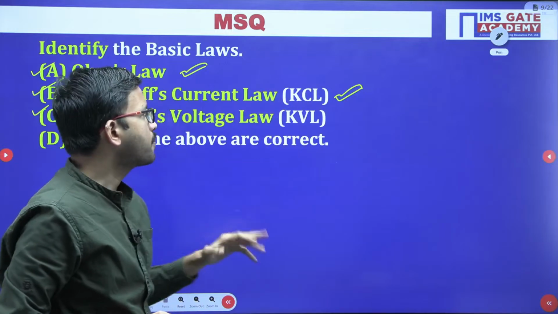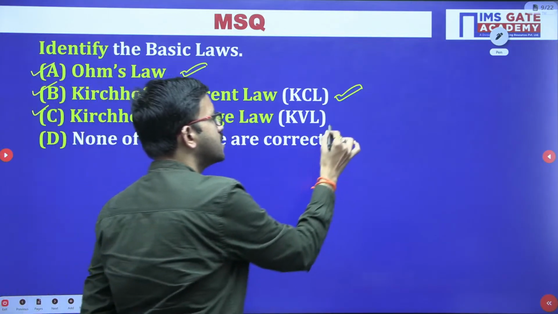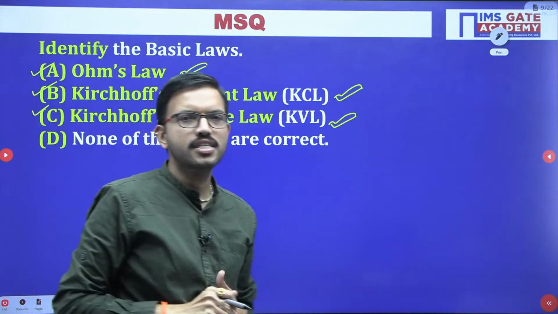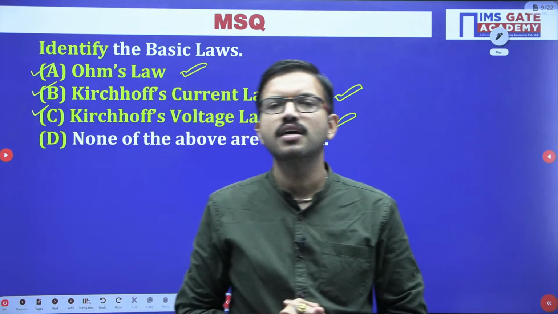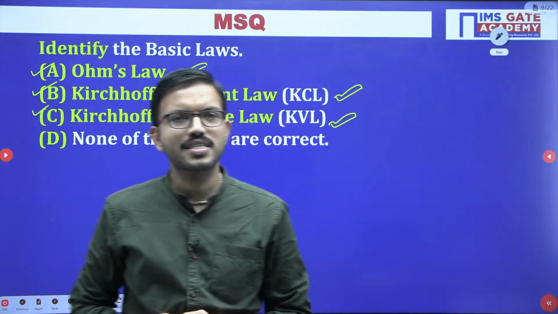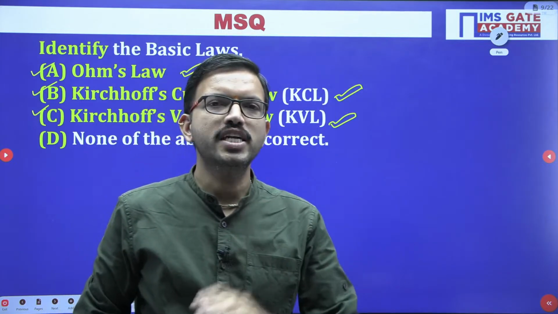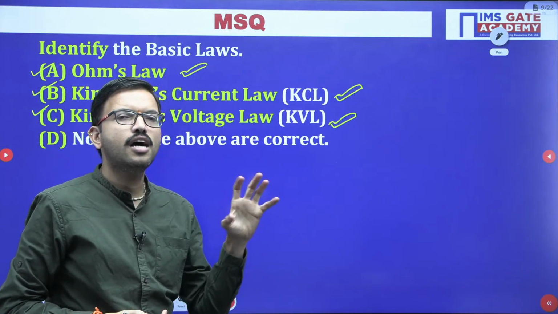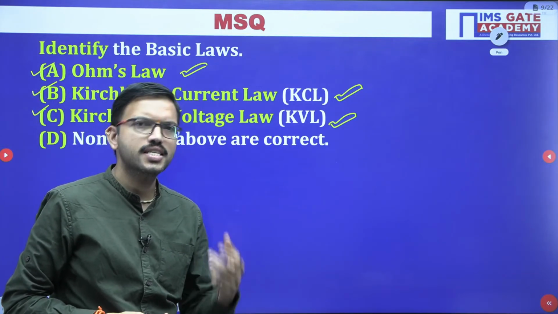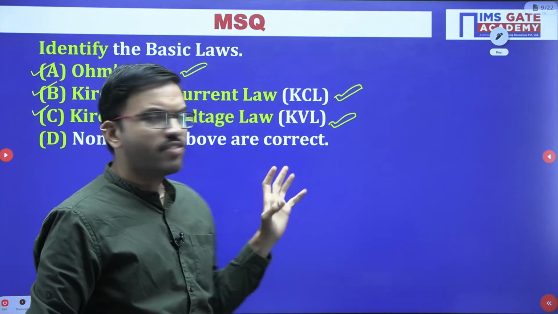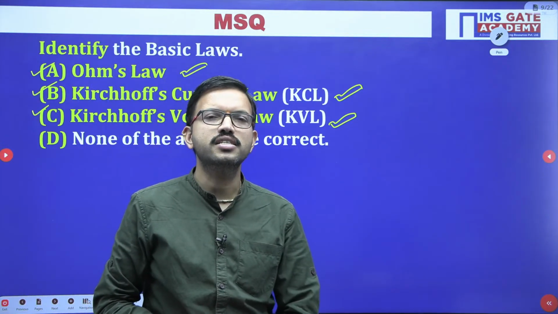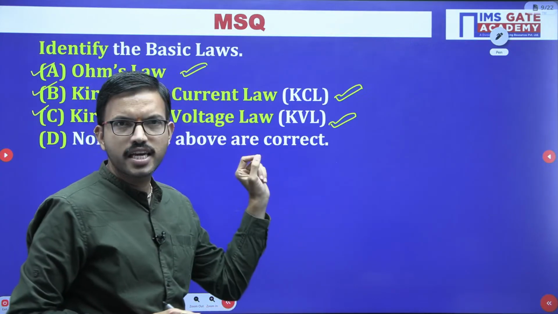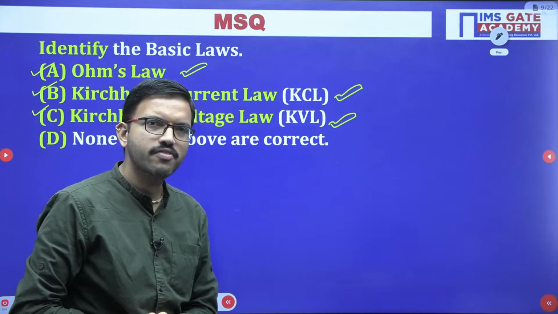Then in the upcoming 2 sessions we will focus on KVL. Whoever attends these 4 sessions on basic laws will get a good command of how to apply KCL and KVL and how to solve questions in less time. I am going to cover a variety of questions so that all of you get a good command of how easily we can solve network theory questions with the help of KCL and KVL.